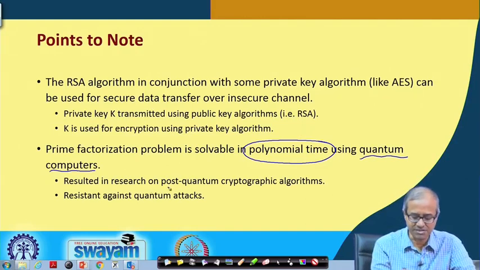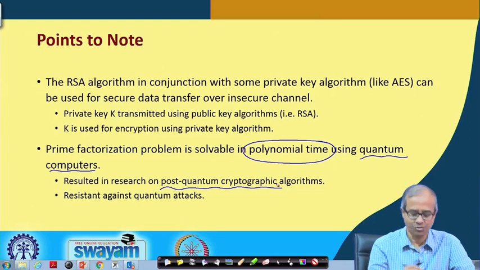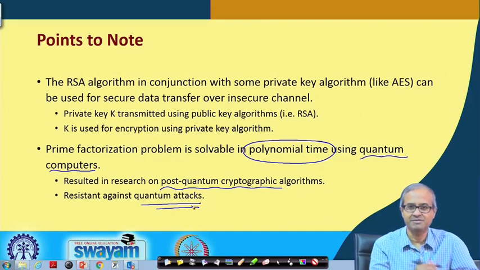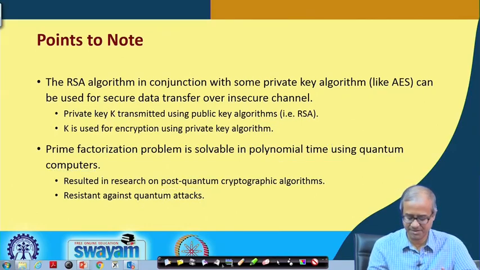So, there is a lot of research on something called post quantum cryptographic algorithms, which are supposed to be resistant against attacks using a quantum computer, quantum attacks. Some companies have already come up with some protection against this kind of quantum attacks. They are already upgrading their encryption and decryption infrastructure using such methods.